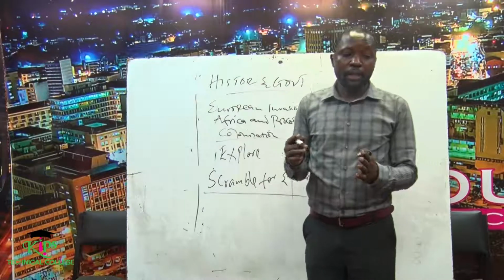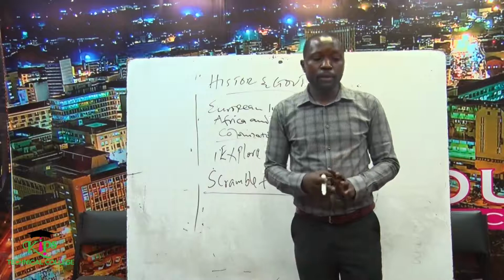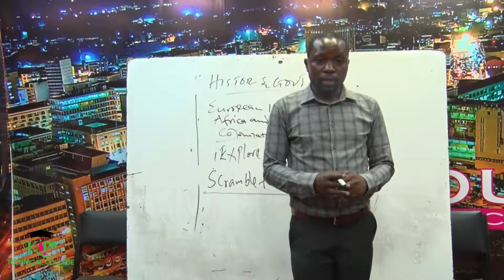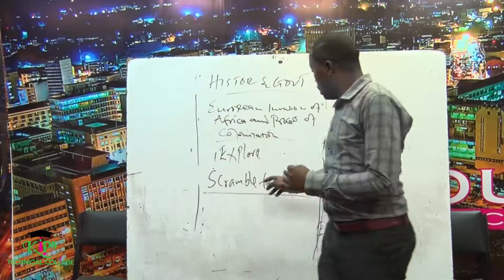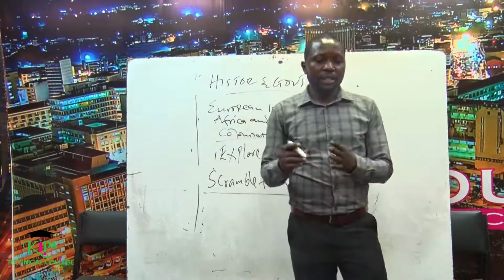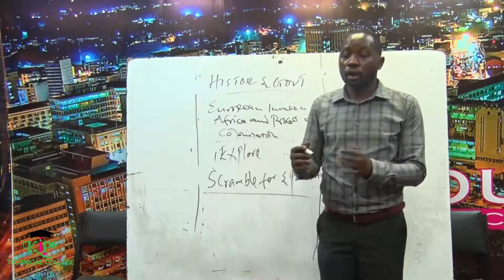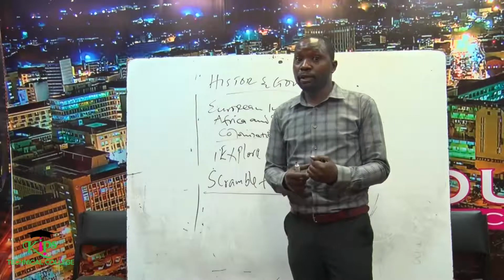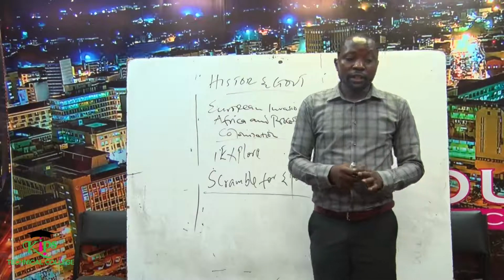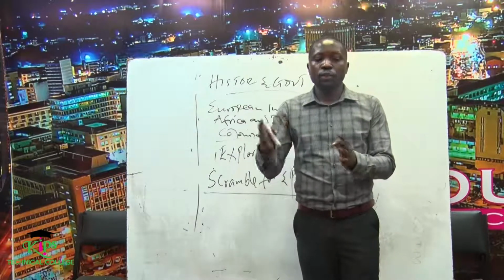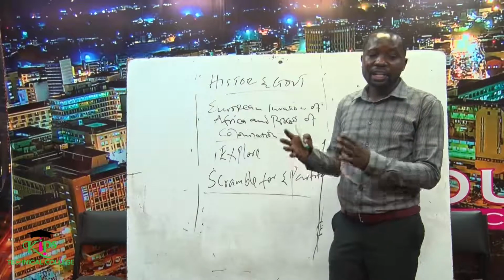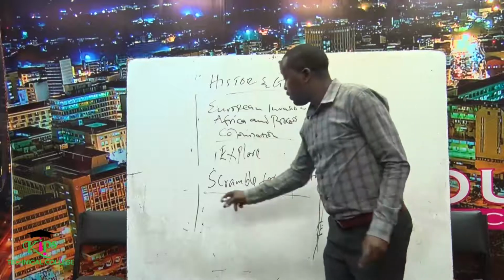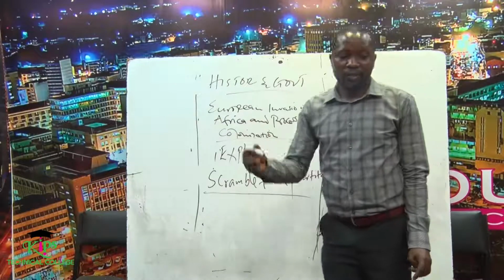So scramble here means a condition in which people struggle to obtain or maybe get a share of something. So when we talk about a scramble for Africa, this refers to the constant struggle amongst the European powers that we have mentioned, like Germany, Britain, Italy, and Spain. So that struggle among those European powers to own or get a share of African territories is the one we are referring to as a scramble for Africa.